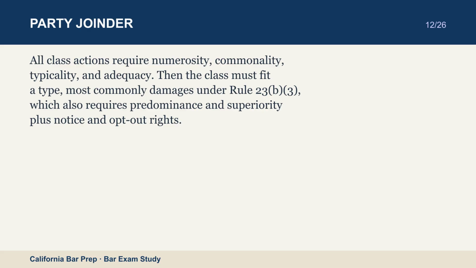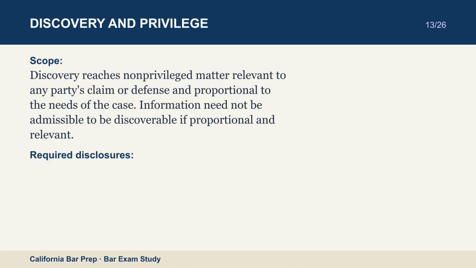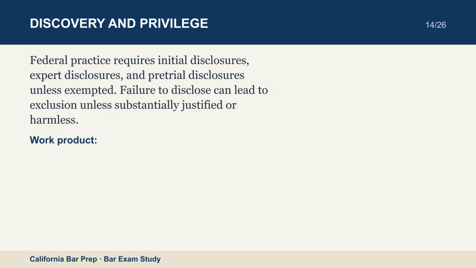Scope. Discovery reaches non-privileged matter relevant to any party's claim or defense and proportional to the needs of the case. Information need not be admissible to be discoverable if proportional and relevant. Required disclosures. Federal practice requires initial disclosures, expert disclosures, and pretrial disclosures unless exempted. Failure to disclose can lead to exclusion unless substantially justified or harmless.